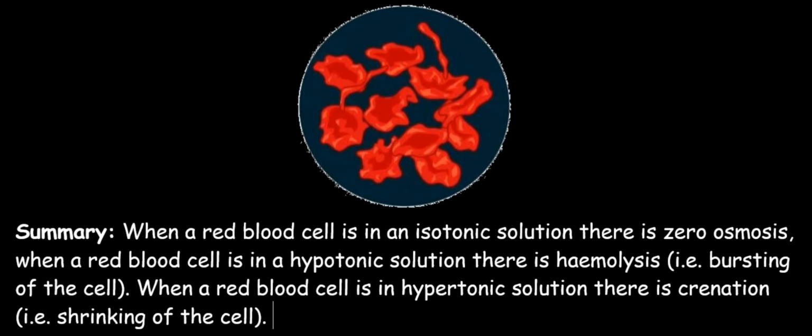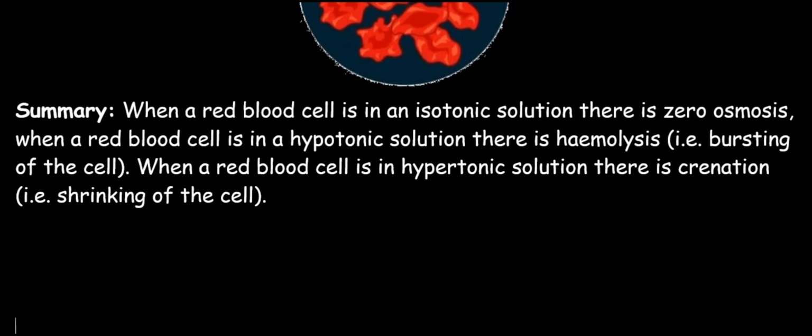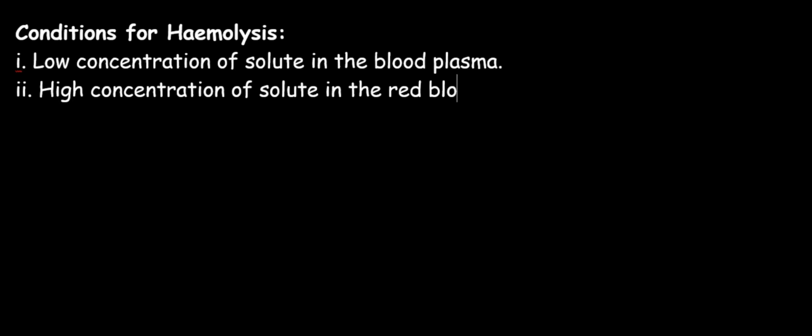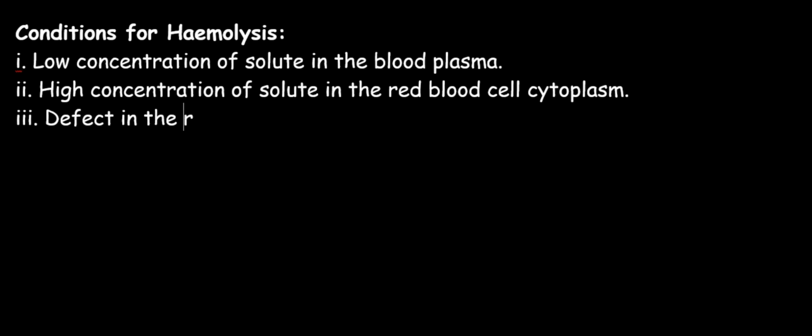Now, in what condition can there be hemolysis? I will list some conditions in which we can see hemolysis. Number one, when there is low concentration of solutes in the blood plasma. Two, when there is high concentration of solutes in the red blood cell cytoplasm. And three, when there is defect in the red blood cell membrane.